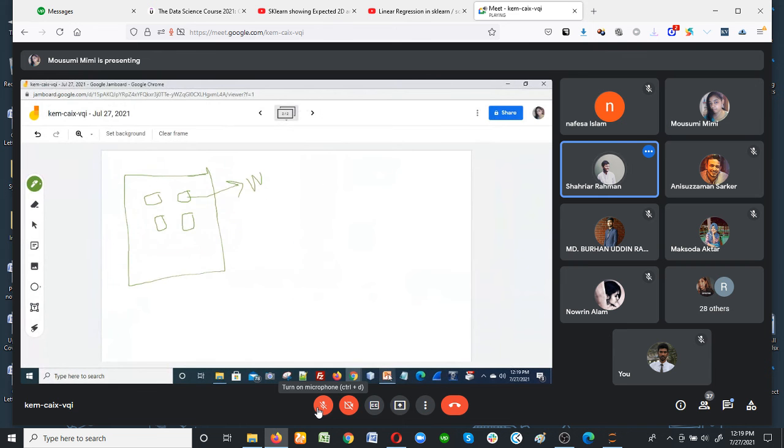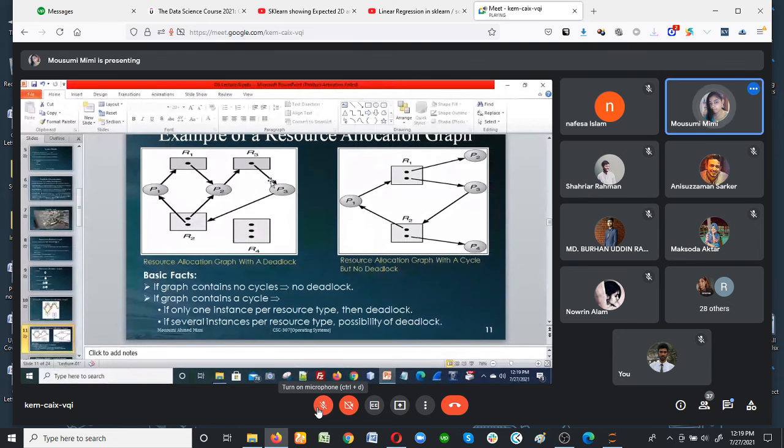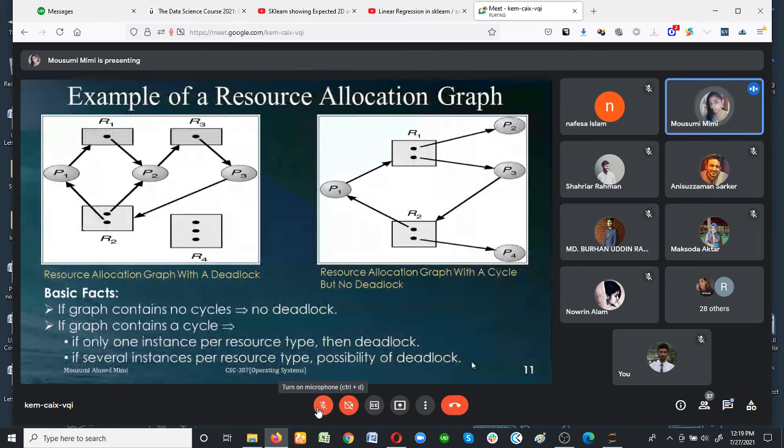Okay. Yes, ma'am. Now come to this diagram. Now in this diagram you already asked that this diagram I have explained. Now write this thing very carefully that every deadlock can be known as a cycle. A cycle cannot be a deadlock.